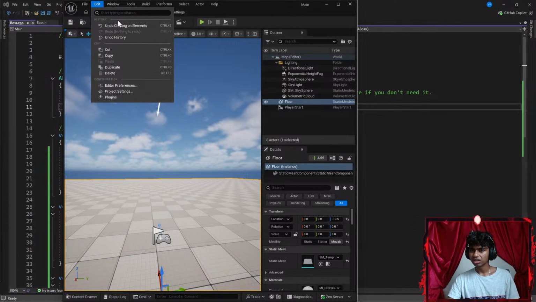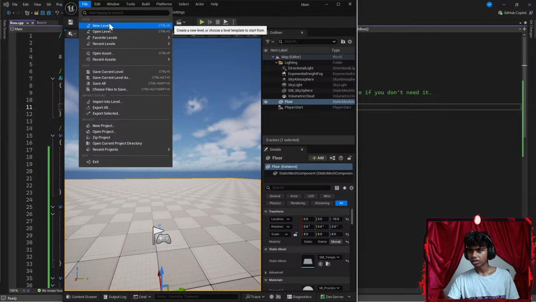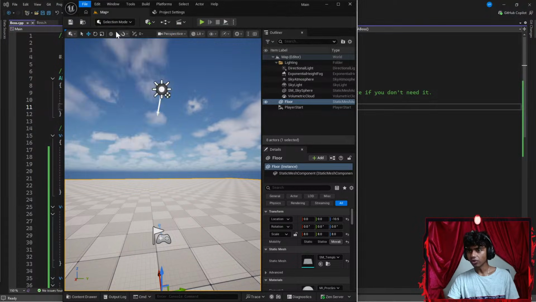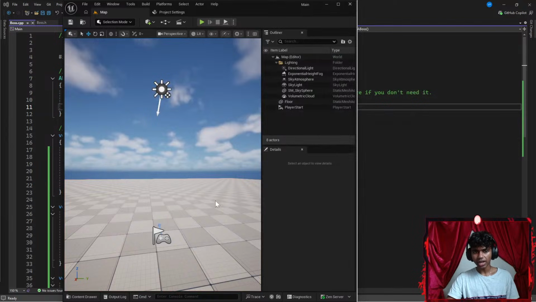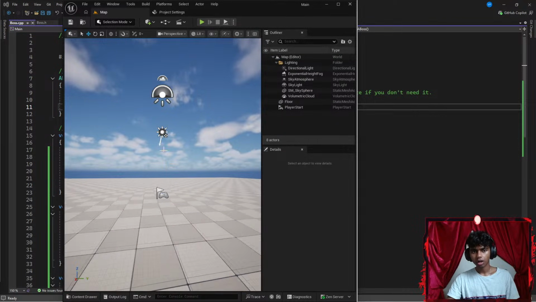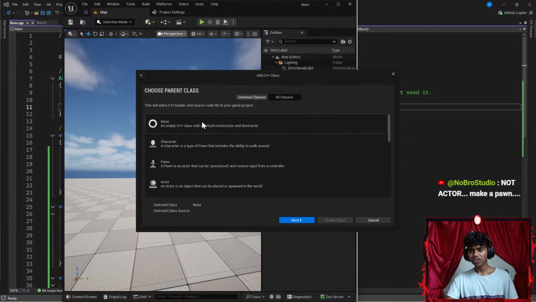I mean, what if I go ahead and open level? Okay, load existing level, map. Okay, save selected, not actor, make a pawn. Oh, okay, I see. I think I see. So, if I make a pawn, is the pawn always going to be safe?